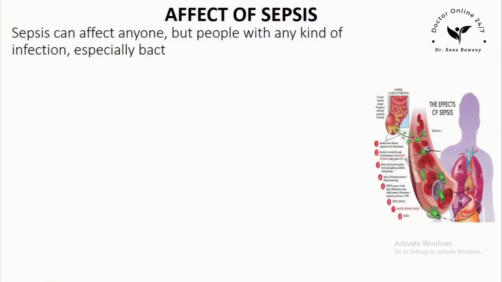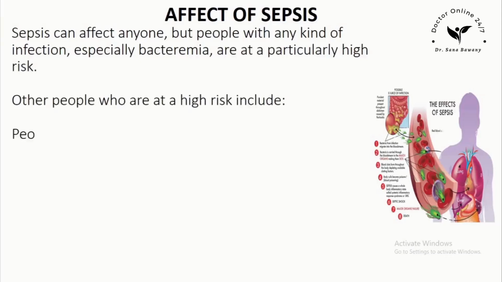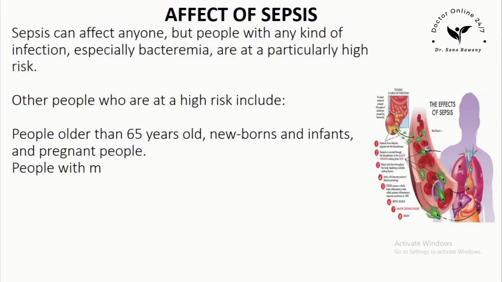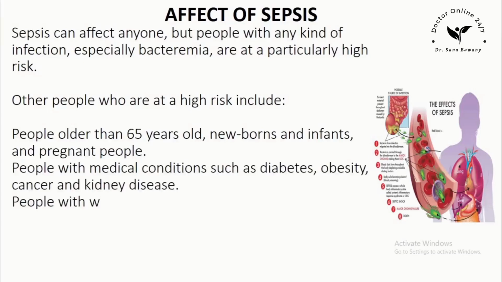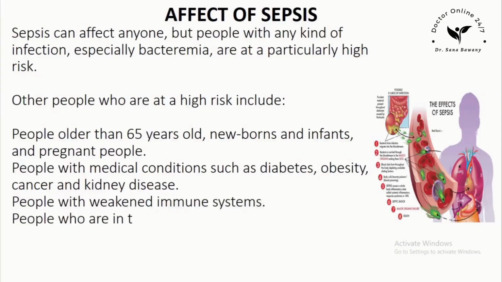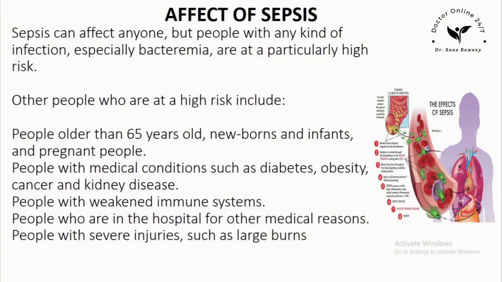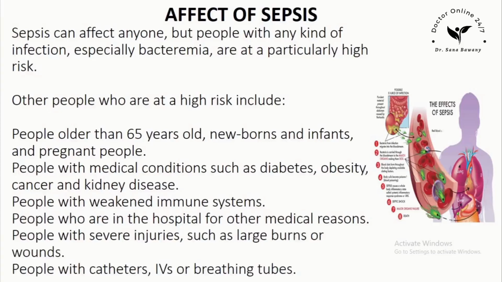Who does sepsis affect? Sepsis can affect anyone, but people with any kind of infection, especially bacteremia, are at a particularly high risk. Other people who are at a high risk include people older than 65 years old, newborns and infants, and pregnant people. People with medical conditions such as diabetes, obesity, cancer, and kidney disease. People with weakened immune systems. People who are in the hospital for other medical reasons. People with severe injuries, such as large burns or wounds. People with catheters, IVs, or breathing tubes.